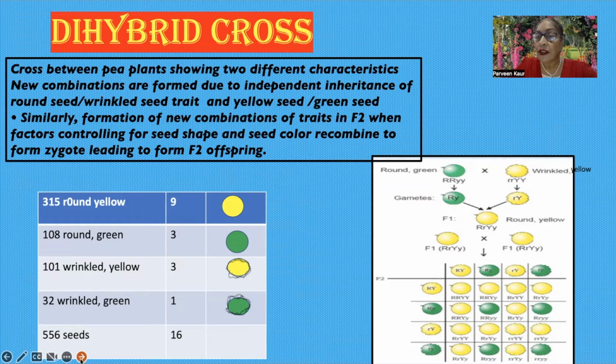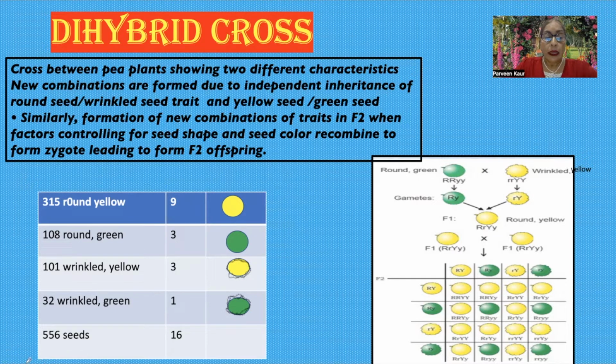In the F1 generation, all seeds were round and yellow. It means these were the dominant characters. But in the F2 generation, he found 9 round and yellow, 3 round and green, 3 wrinkled and yellow, and 1 wrinkled and green. It was the ratio 9:3:3:1.